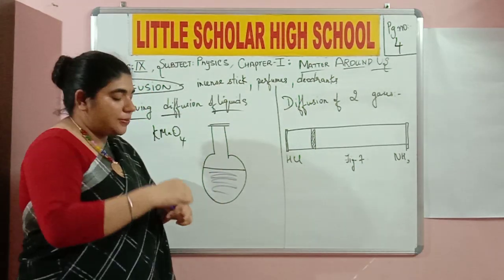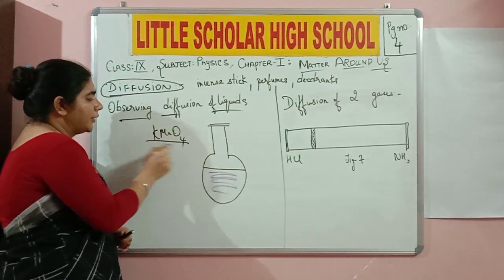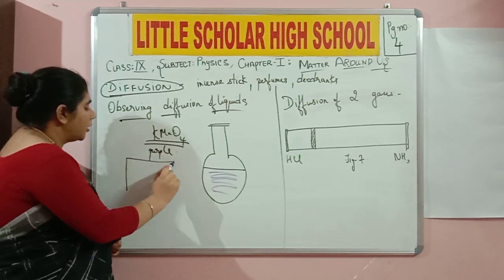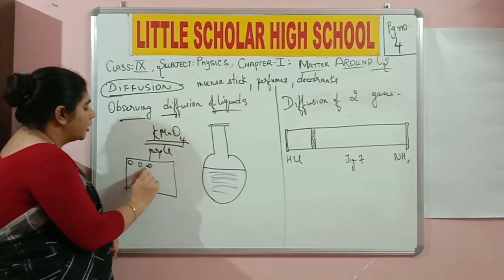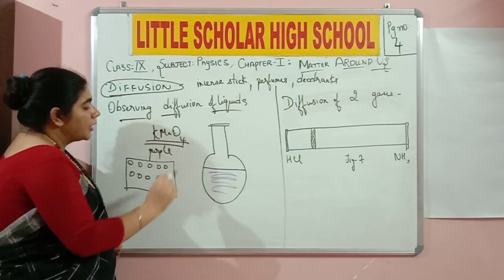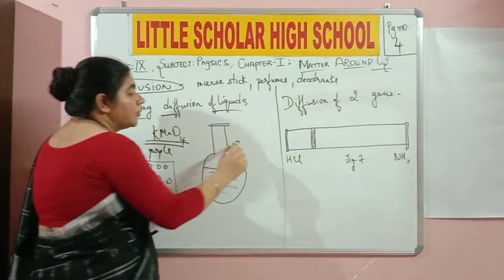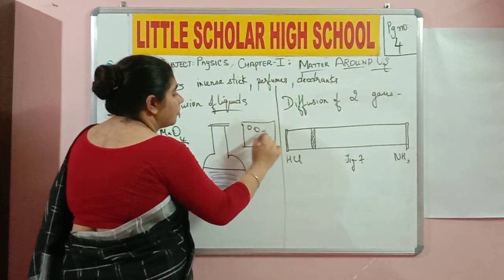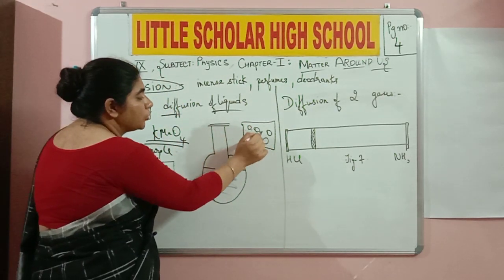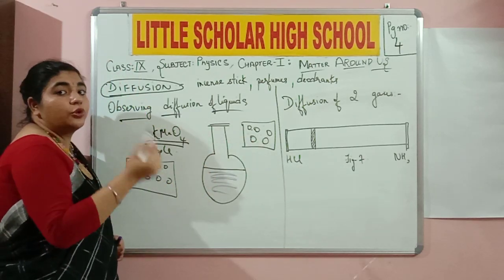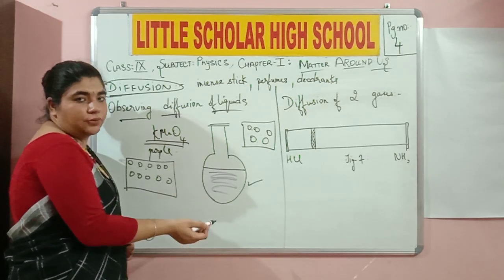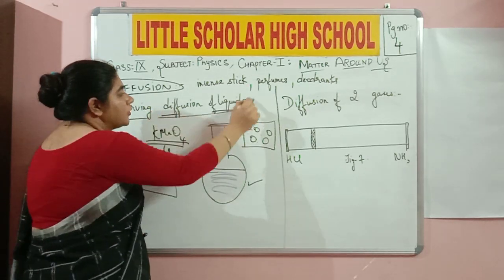So now what happens is, potassium permanganate is actually purple in color. Okay, now the molecular arrangement of potassium permanganate liquid is going to be somewhat like this, has certain spaces. Okay, similarly, the molecular arrangement of water is also going to be somewhat like this. So when they mix up, these molecules are going to fit into the gaps present over here, and they are going to mix up together, and they form the resultant solution, which will be a purple colored solution. Do you get my point? This is called diffusion of liquids.